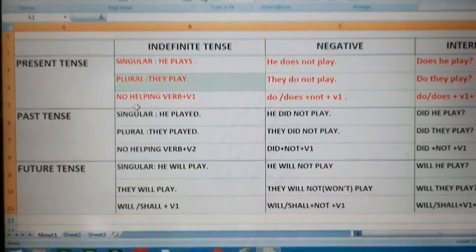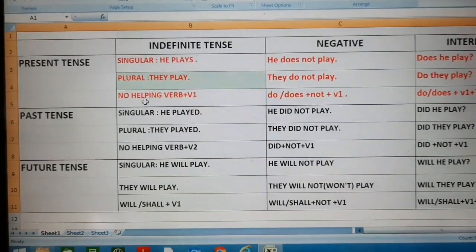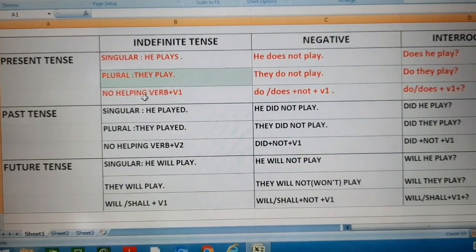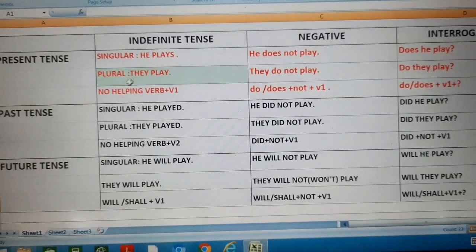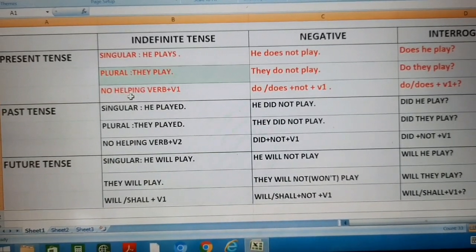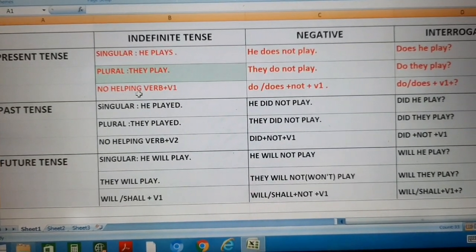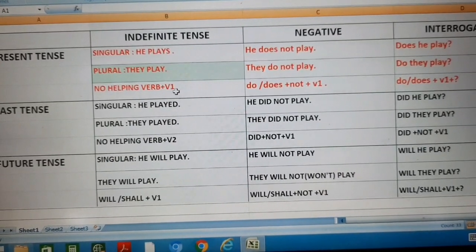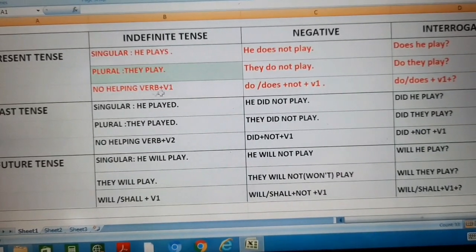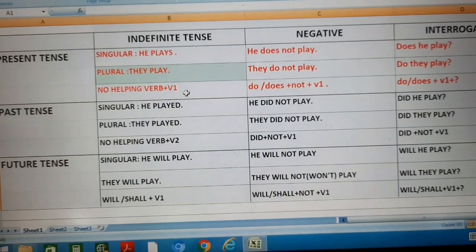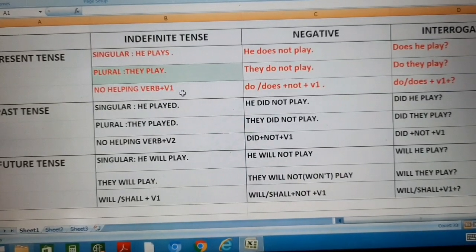See here, I have written the characteristics to understand the tenses. This is the main characteristic, that it is not using a helping verb, and the first form of verb is used. No helping verb and first form of verb is used here.